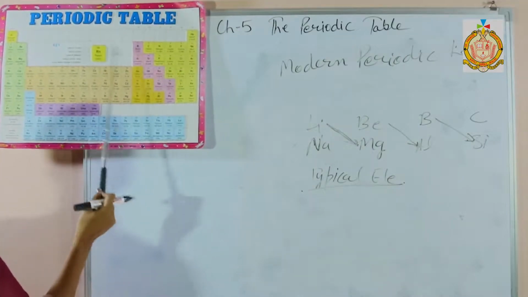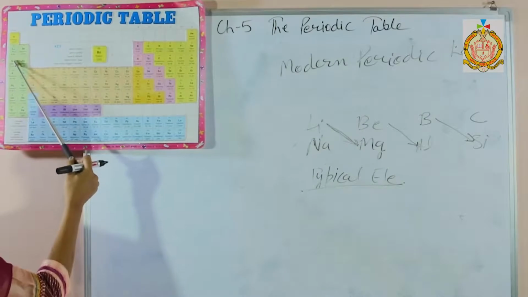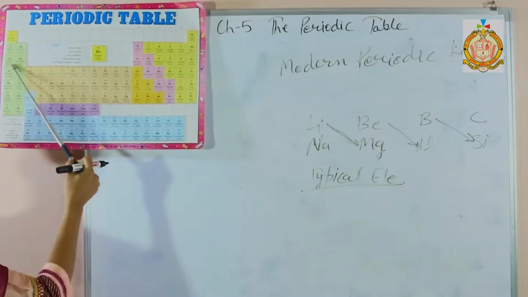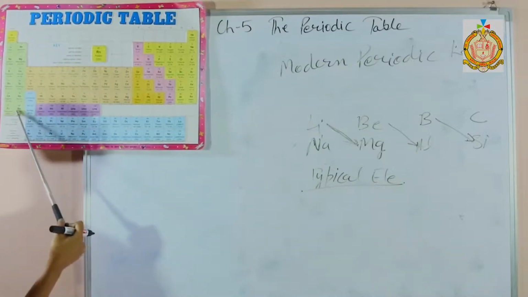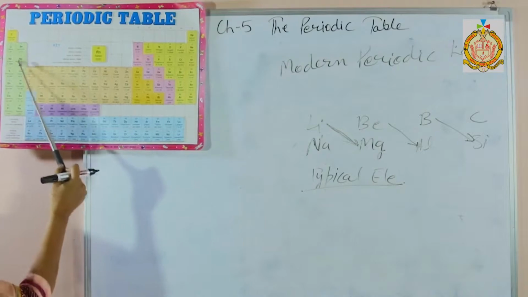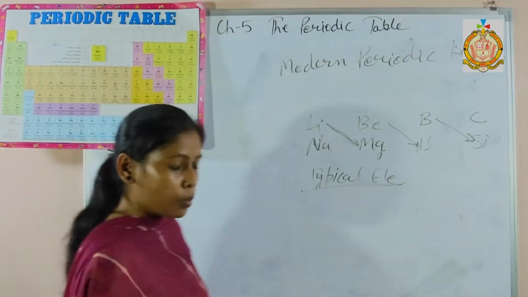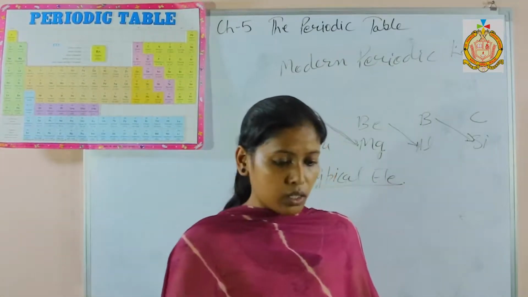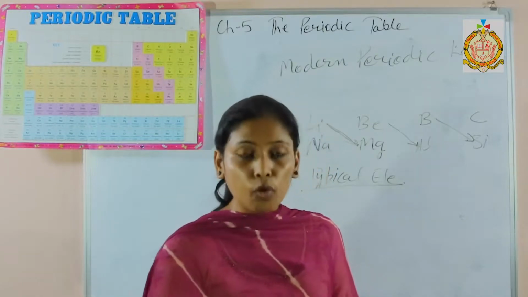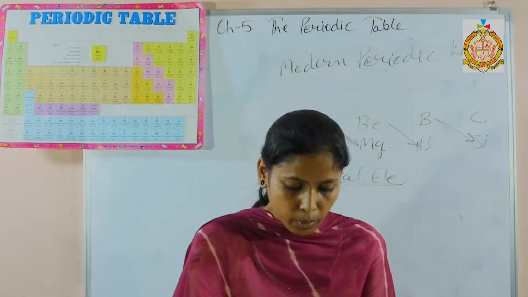Because they can represent the properties of the whole group. When we read the properties of sodium, it means we are reading the properties of all the other group elements. Similarly, magnesium, aluminium, they represent their whole group properties.